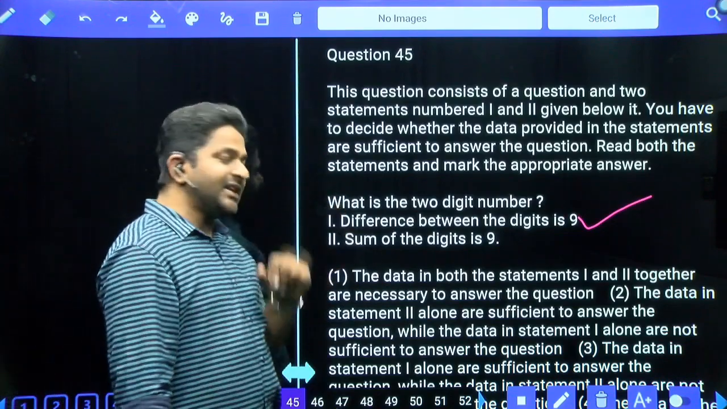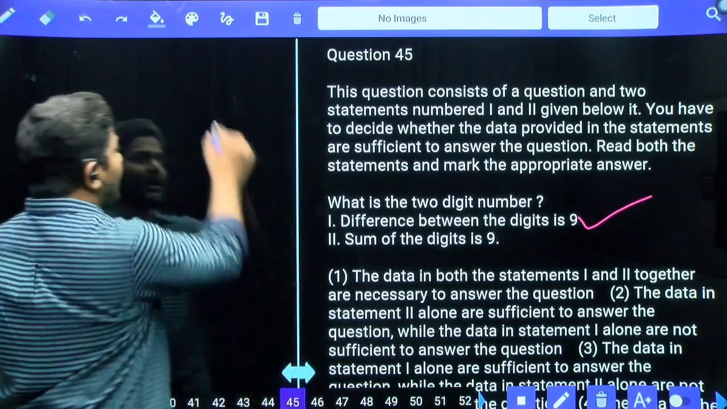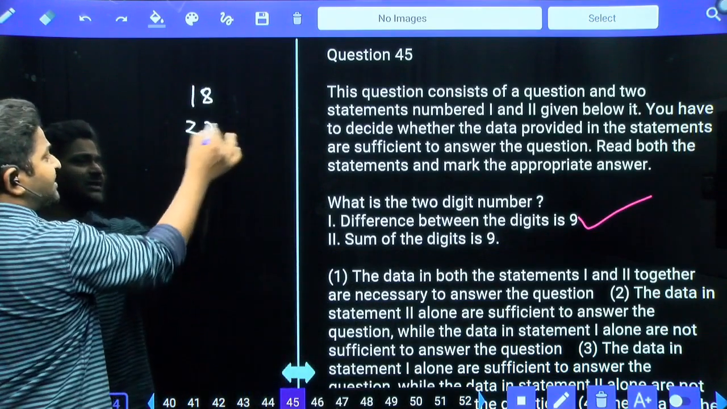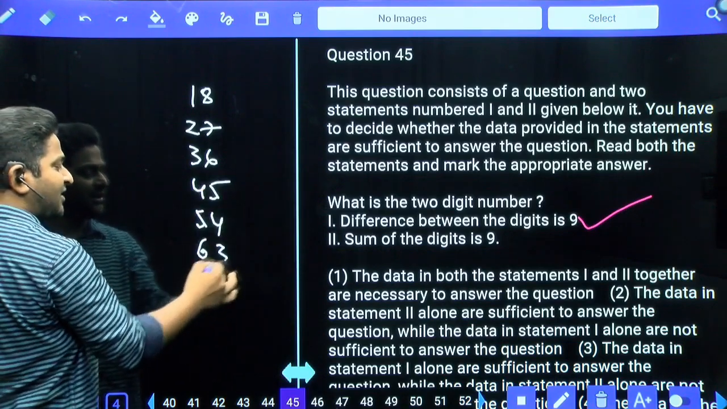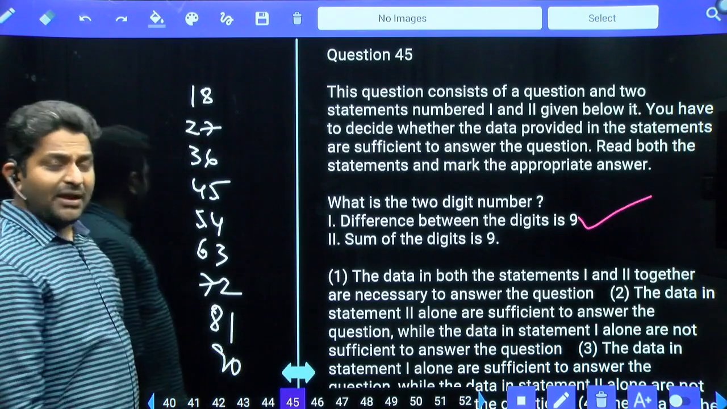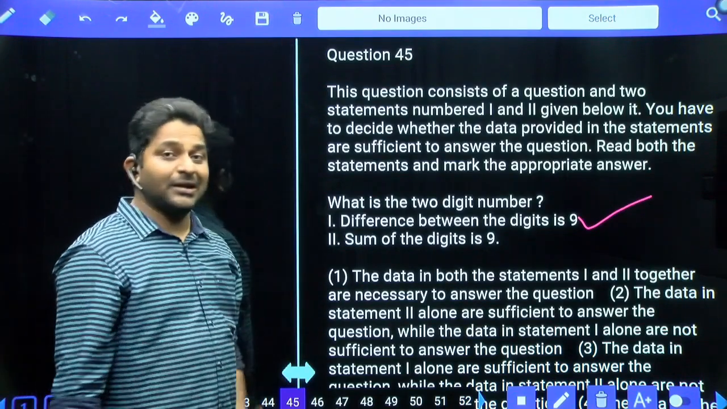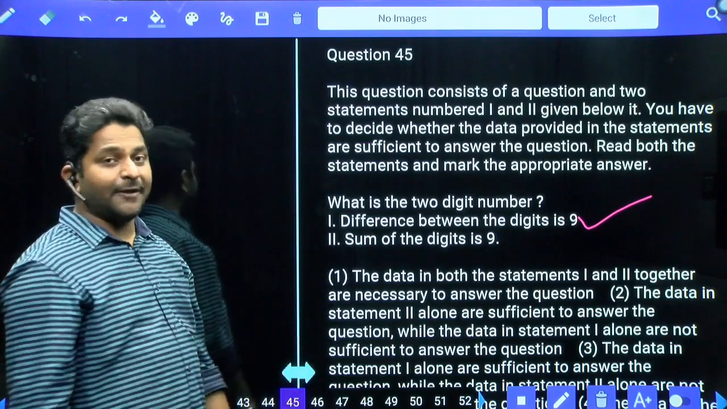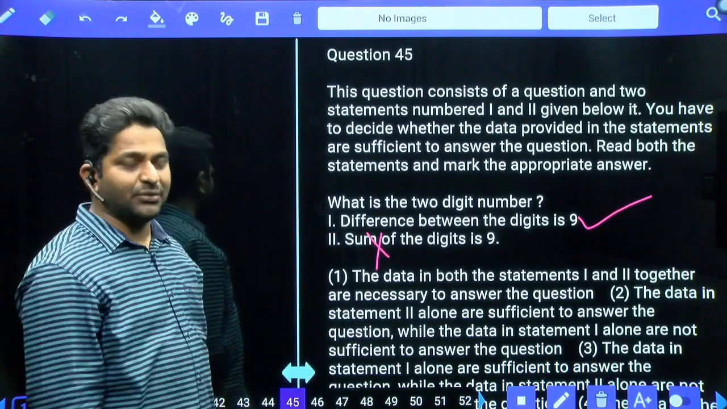Now, using the second statement, sum of digits is equal to 9. It may be 18 or 27 or 36 or 45, 54, 63, 72, 81 and 9. It may be any number out of all these. So multiple options are there, multiple choices are there. Hence, the second statement is definitely not sufficient to answer the question.